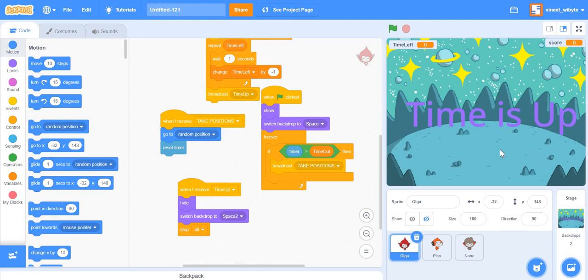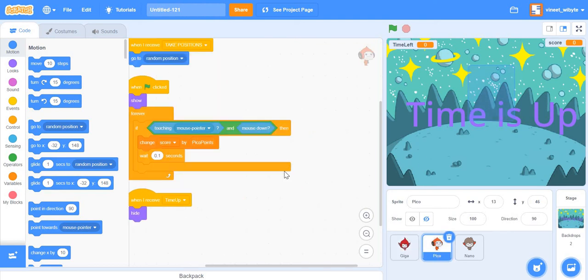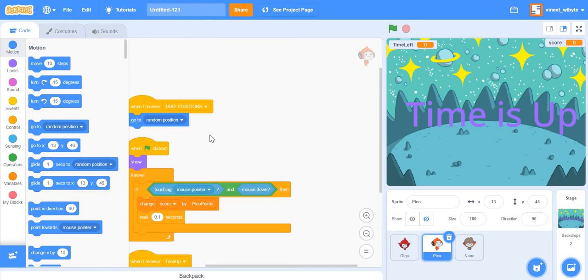So what you have to do in that case is keep a broadcast once the score reaches a certain point, or say once the time reaches a certain point, right? At that broadcast is when Pico comes out. So in the beginning, Pico is hidden, right? You have to be very careful here. You have to start giving broadcasts to bring Pico out, to bring Nano out. And once the broadcast comes, they start doing all the things that they have been doing, right? So you need to basically create another layer of broadcasts, which will cause the game to become more and more difficult as it goes on, right?